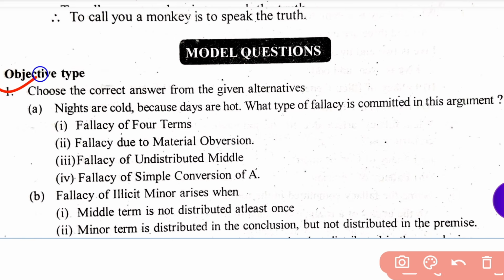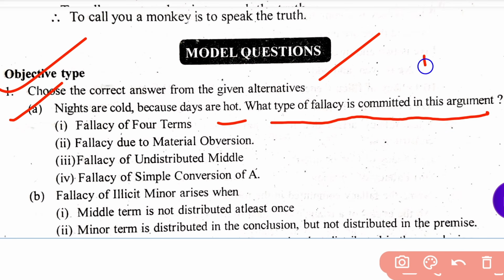Question number 1, choose the correct answer from the given alternatives. Nights are cold because days are hot. What type of fallacy is committed in this argument?